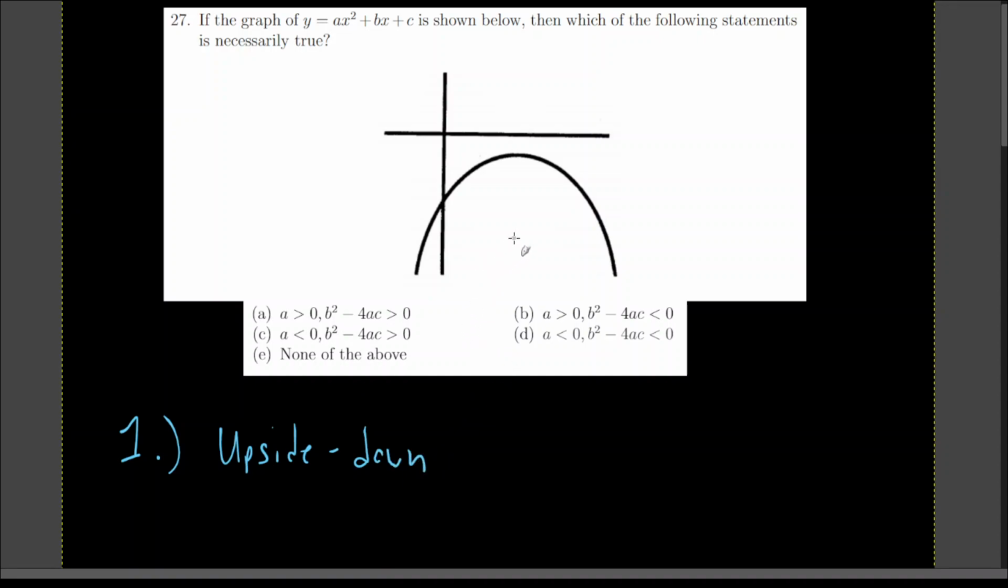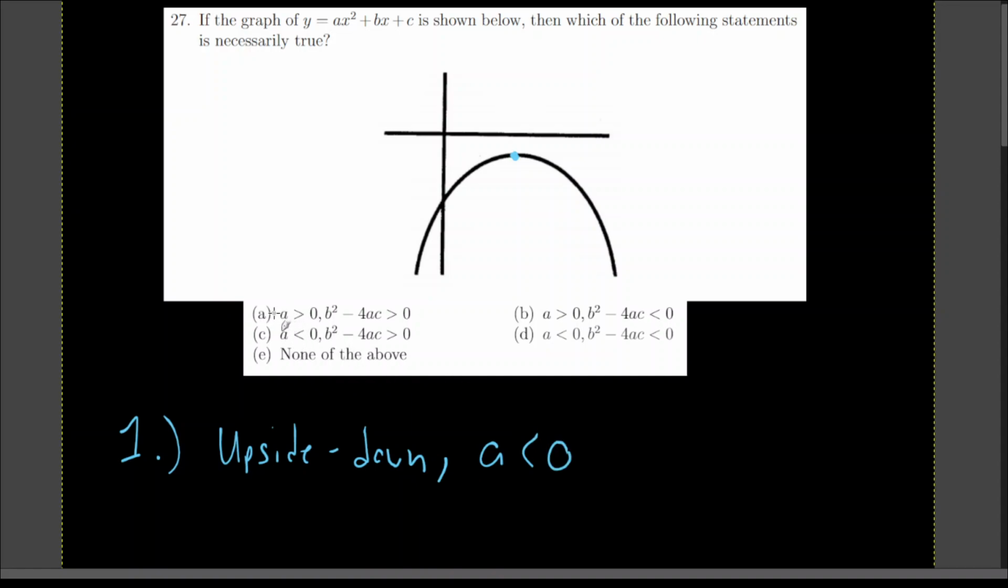And by upside down, I mean, as you approach the vertex, which is right over here, this topmost point, from the left, your y value increases, and as you move away from the vertex to the right, your y value decreases. That's what I mean by upside down. And an upside down parabola is best characterized, at least in this form, when a is less than 0.